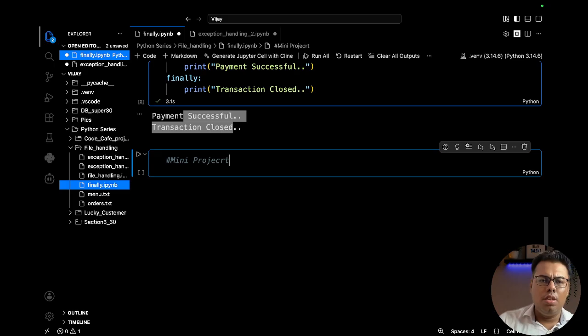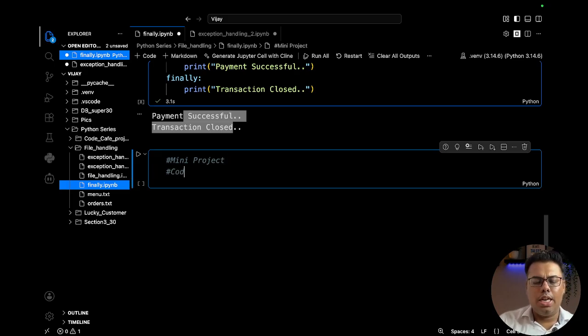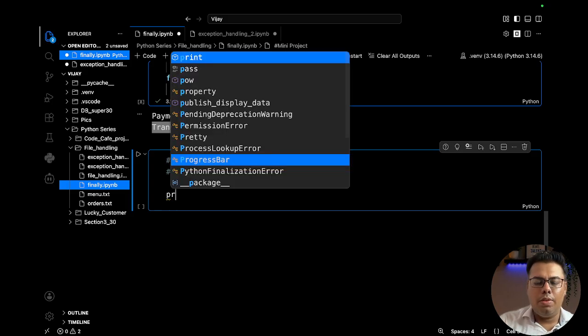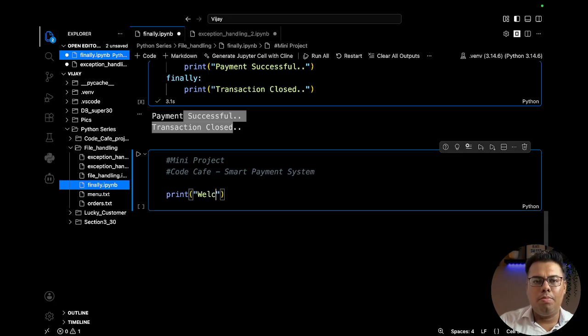where we are going to create a smart payment system, because now we have the ability to verify if the customer amount that is being entered is a valid amount or not. If not, then we will notify the customer. If it is valid, we will generate a message: the bill is successfully generated or paid, and then finally we are closing the transaction. Okay, so what we will do, we will first have the welcome message: welcome to code cafe.